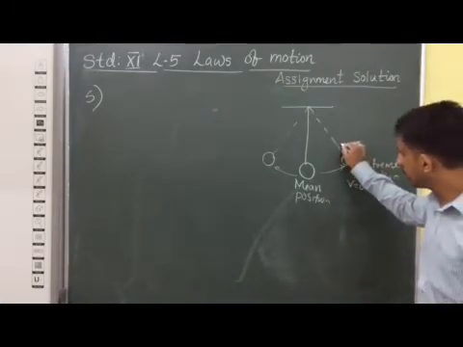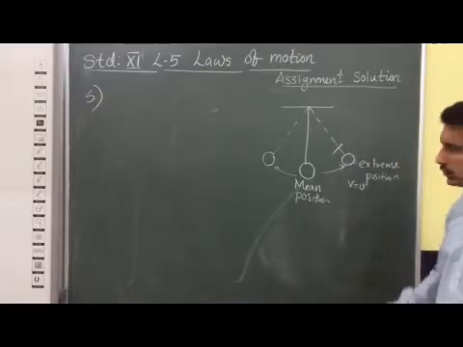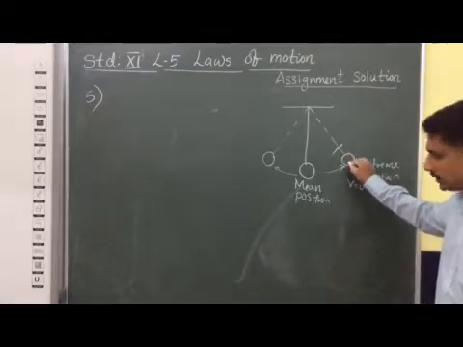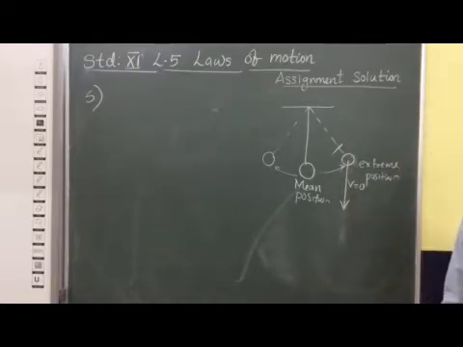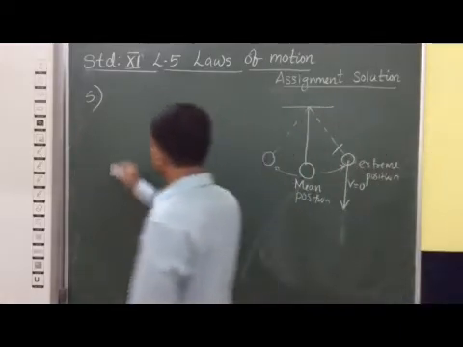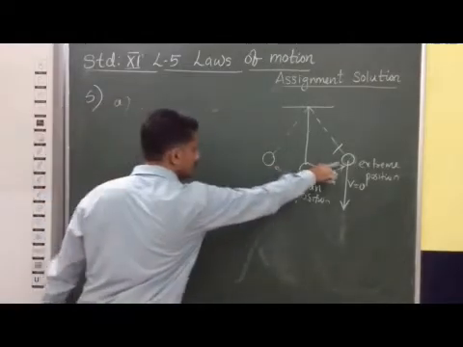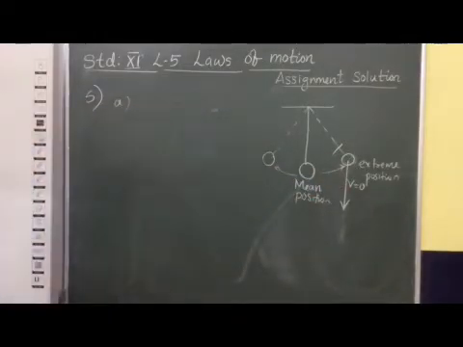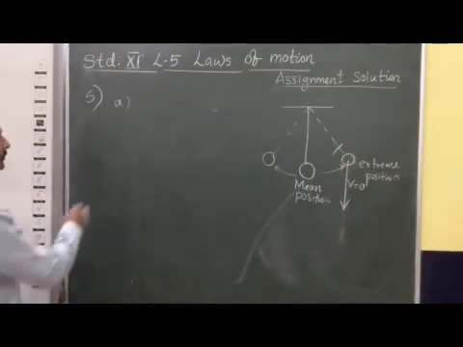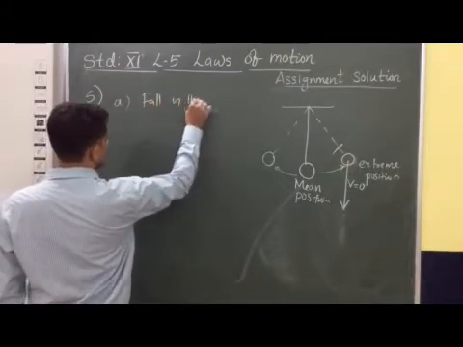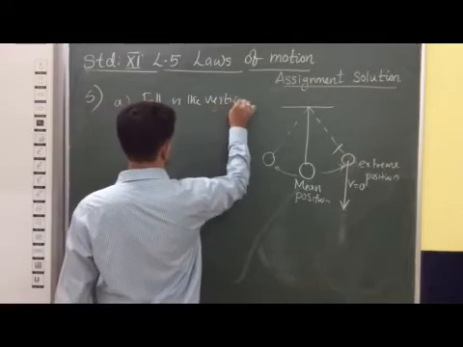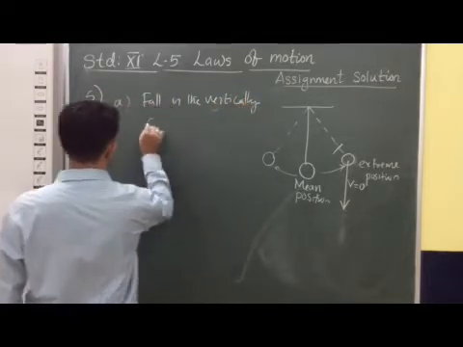So at that point the string is cut, and the bob will fall in the vertically downward direction. So the answer for the first part is: it falls in the vertically downward direction.